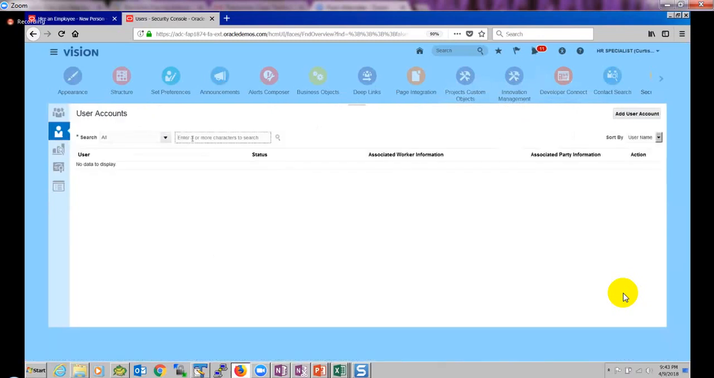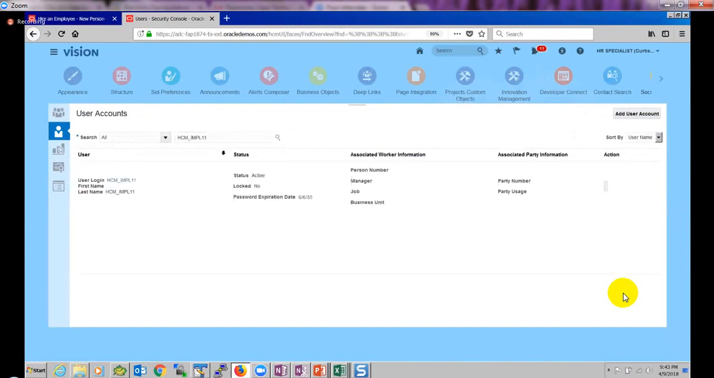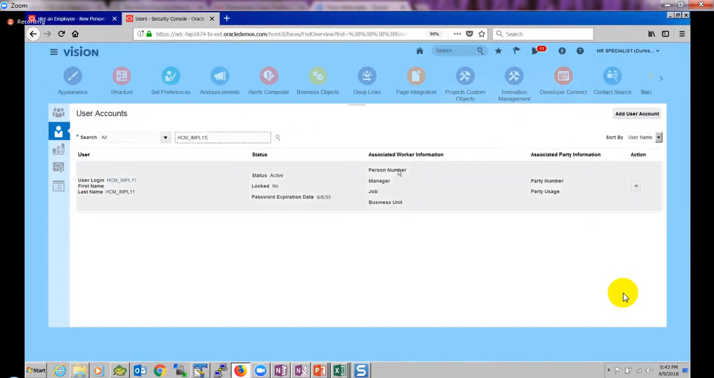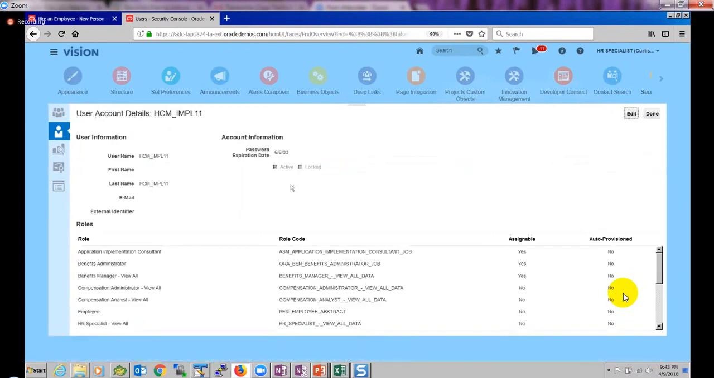For example, I'm searching for HCM IMPL11, which I was trying to create. So this person number is blank here. This person is not an employee. Basically, it's just a new user that we created. If you open this user, it doesn't have any associated worker information. It is blank here.